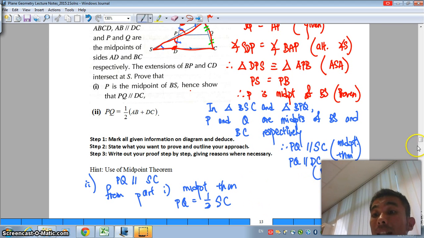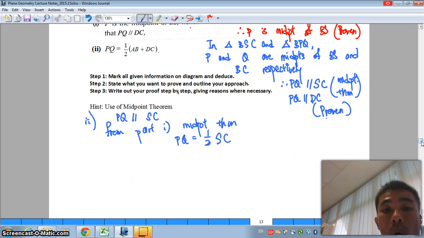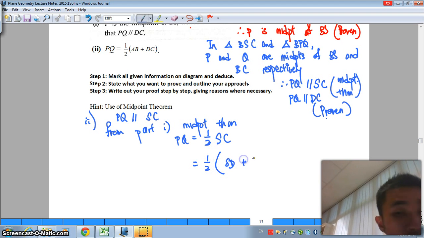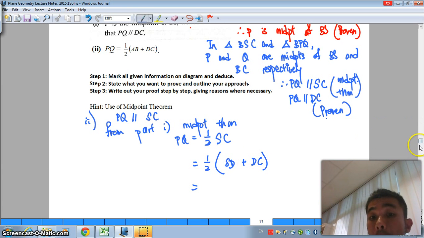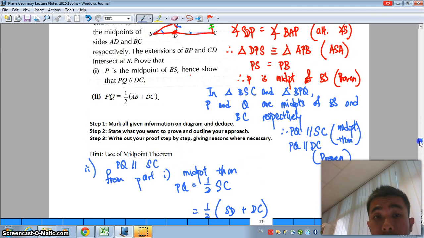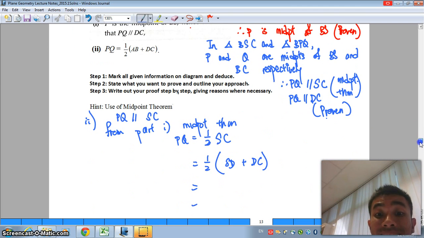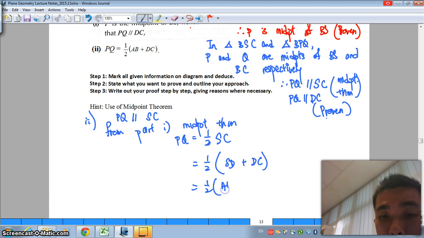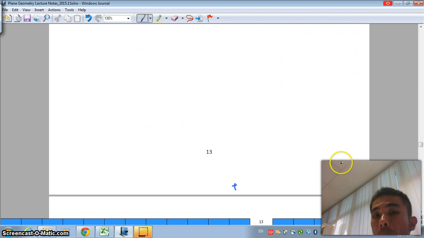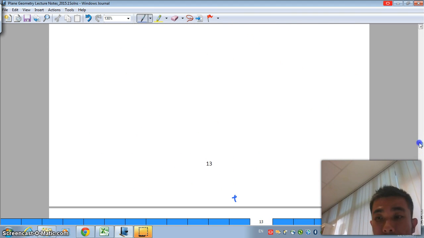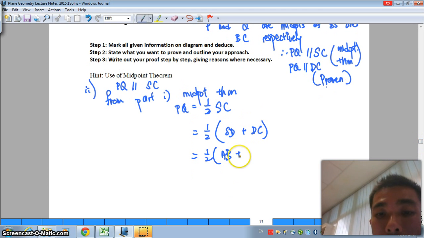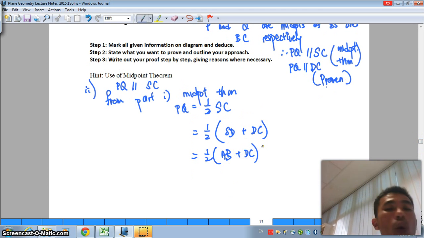And what is SC made up of? You can see from your own diagram that SC is made up of SD added to DC. DC is the part that we want to keep. But if you notice from your part 1 again, the length of SD is exactly equal to the length of AB. Why is that so? Because in our part 1, we have already proven that the 2 triangles are congruent.